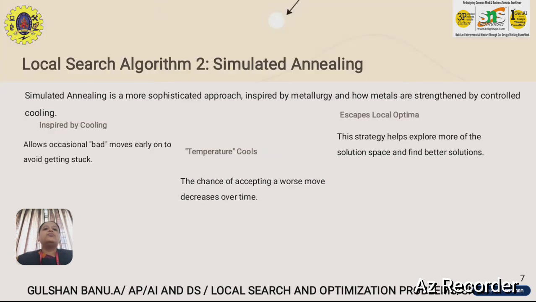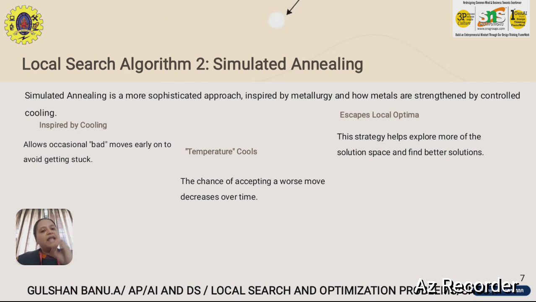The second thing is simulated annealing. Simulated annealing is one of the more sophisticated approaches. It is based on the local optimum value, and it does more exploration of the solution space and finds a better solution.